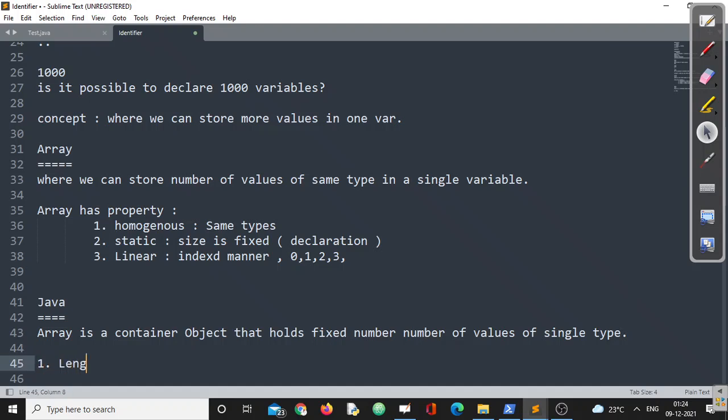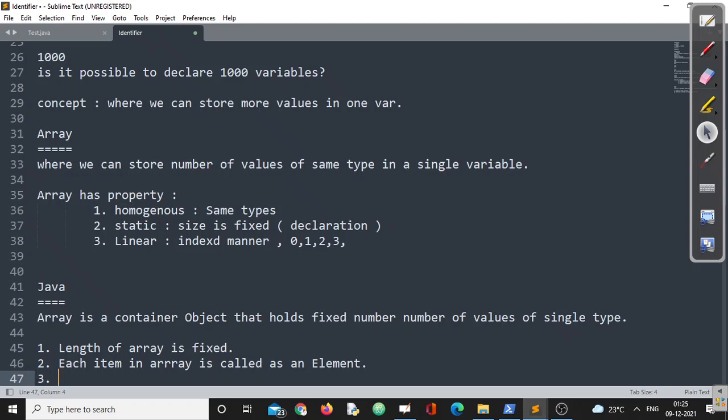First one, the length of an array is fixed. We have already discussed this point. Number two, what is the next property? Each item in an array is called an element of that particular array, right?